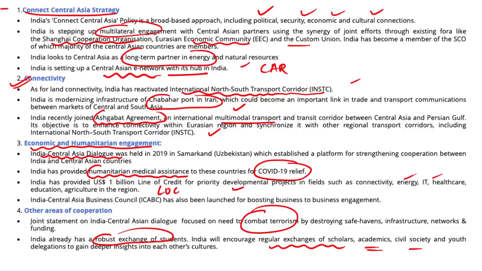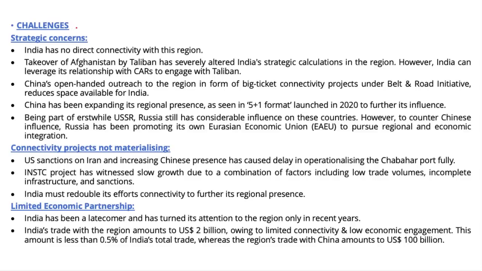Despite the multifaceted approach that has been adopted by India, there are still some crucial challenges that India faces in this region. We will now try to understand what are the challenges that India faces in this region. The first challenge that India faces is with regard to the strategic concern. India has no direct connectivity with this region. Further, the Taliban takeover of Afghanistan has severely altered India's strategic calculation in the region. China, on the other hand, has been intrusive in the region with its Belt and Road Initiative, and thus reduces the space for India to engage in the region.